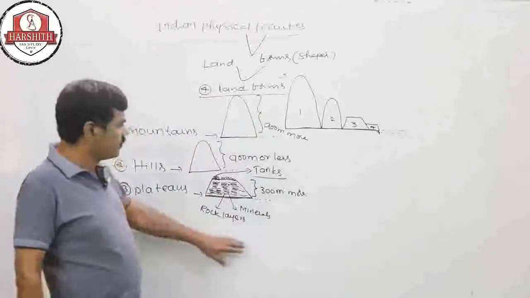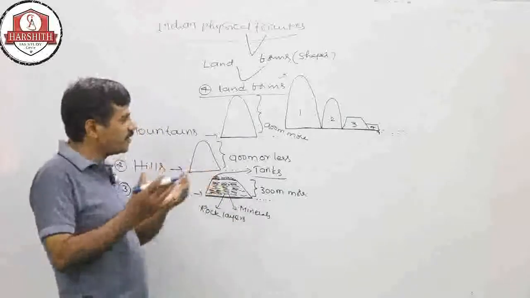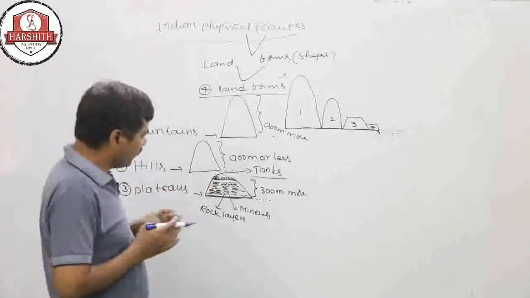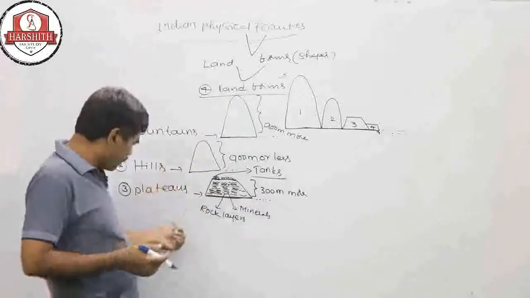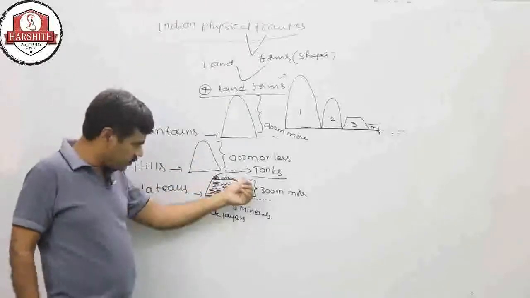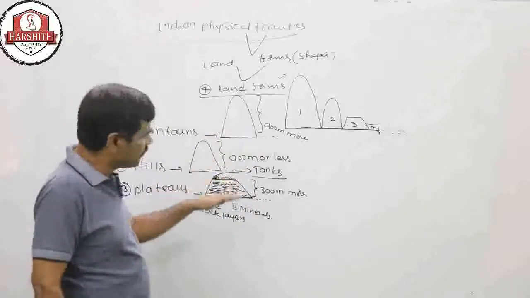In the world, the maximum number of tanks, biggest, medium and smallest, are all on top of the plateau, because the top of the plateaus has maximum ups and downs.